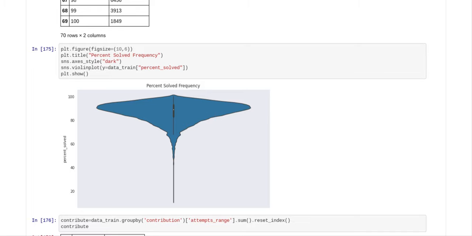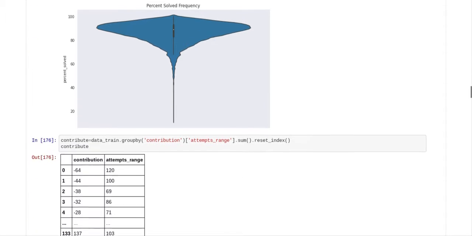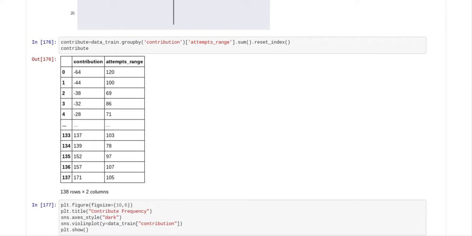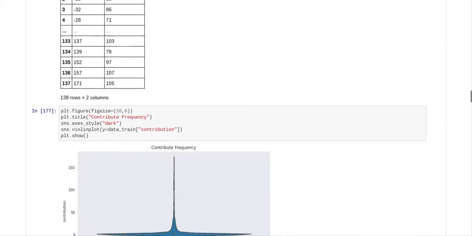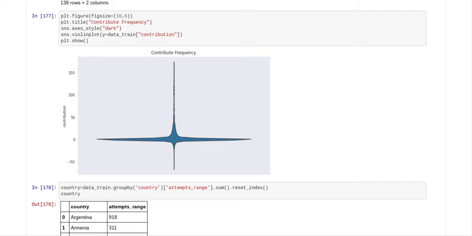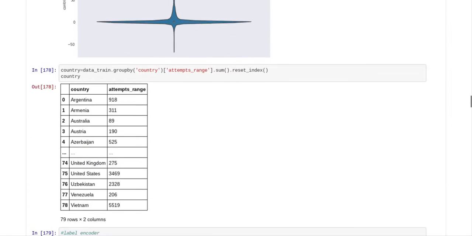And so we did another violin chart with the percent solved, and you can see that the percent solved is in the higher end of the range, between 80 and 100%. Now we did contribution, and your contribution had negative numbers and positive numbers. We did a violin chart of the contribution, and most of the contributions were close to 0.